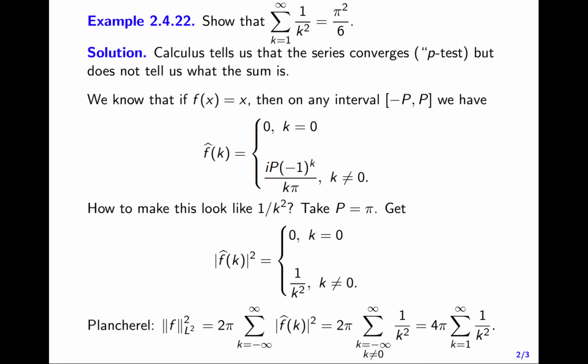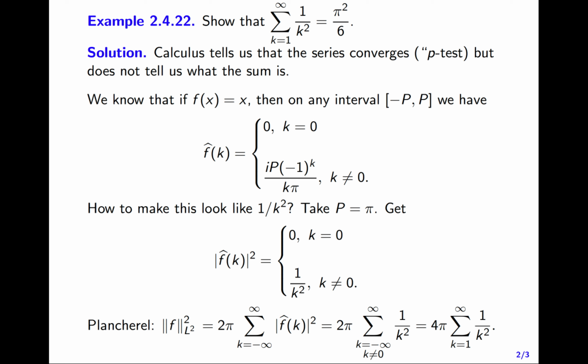So I just double the series and go from k equals 1 to infinity. This leads me to a 4 pi in front instead of a 2 pi. So what have I established by Plancherel and a little reindexing? That the L2 norm of f squared is 4 pi times the sum from k equals 1 to infinity of 1 over k squared. My original series was the sum from k equals 1 to infinity of 1 over k squared.